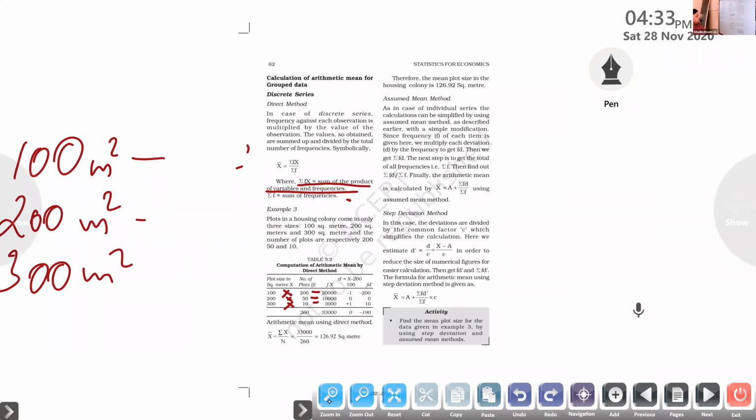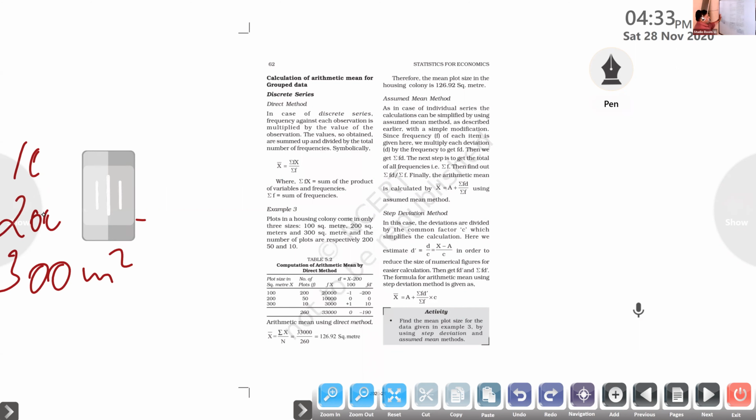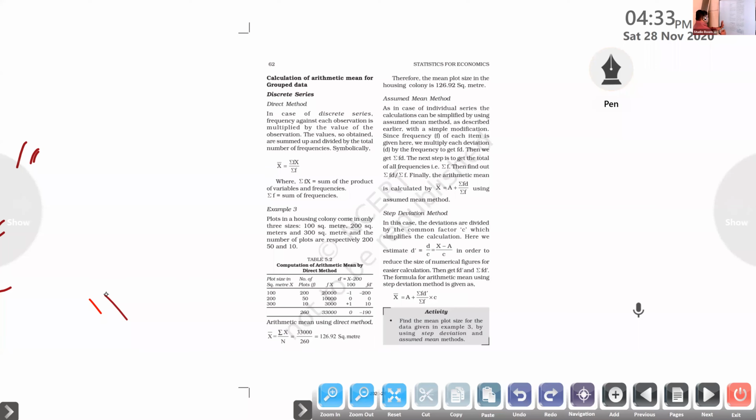So what we got here? Just 3,000. Okay, next one, sum of fx. Clear, sum of fx, that is 20,000 plus 10,000 plus 3,000, right? So you got the number here, 33,000. Here it is.